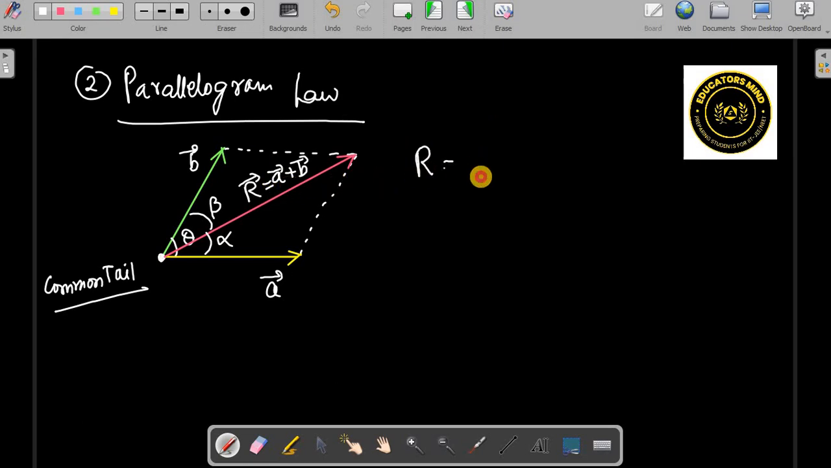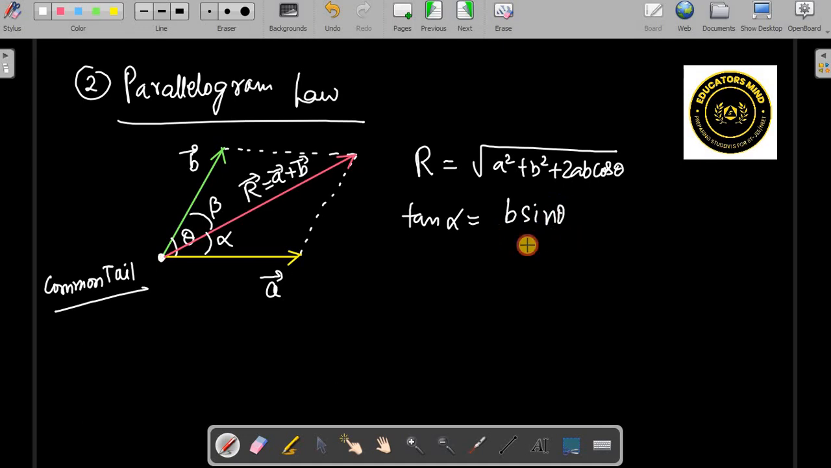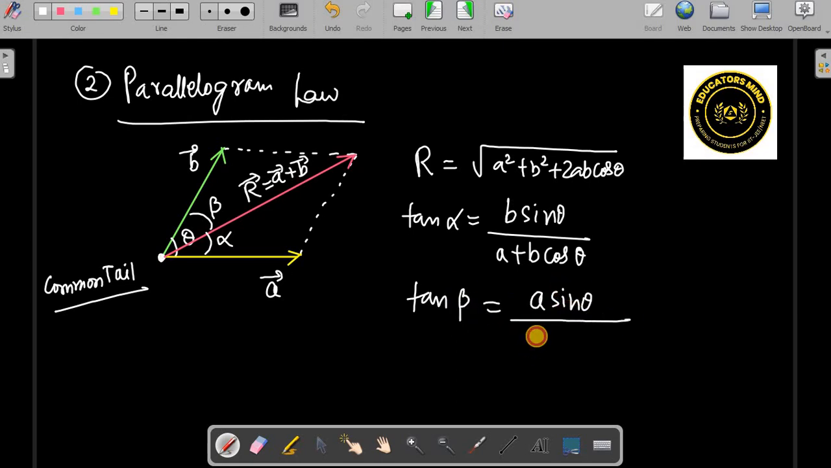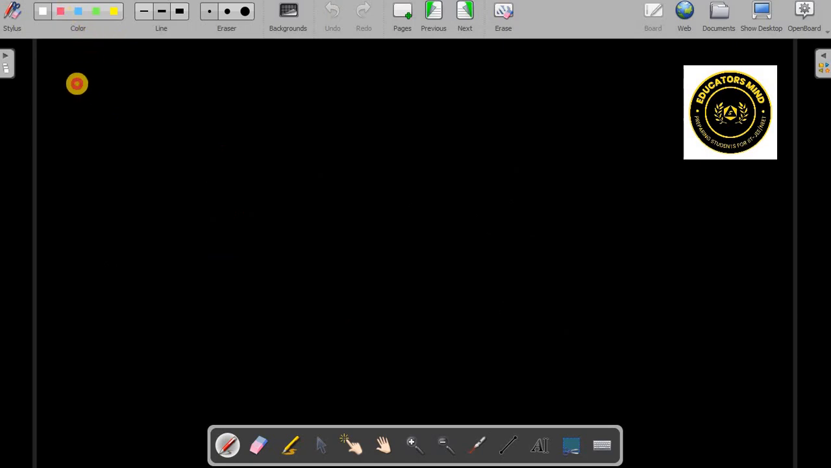So the magnitude of the resultant will be the same: root under A square plus B square plus 2AB cos theta. Tan alpha will be B sin theta by A plus B cos theta. Tan beta, in the same manner, will be A sin theta by B plus A cos theta. Right? These are the things that we should know. That is the parallelogram law. Then next is the polygon law.